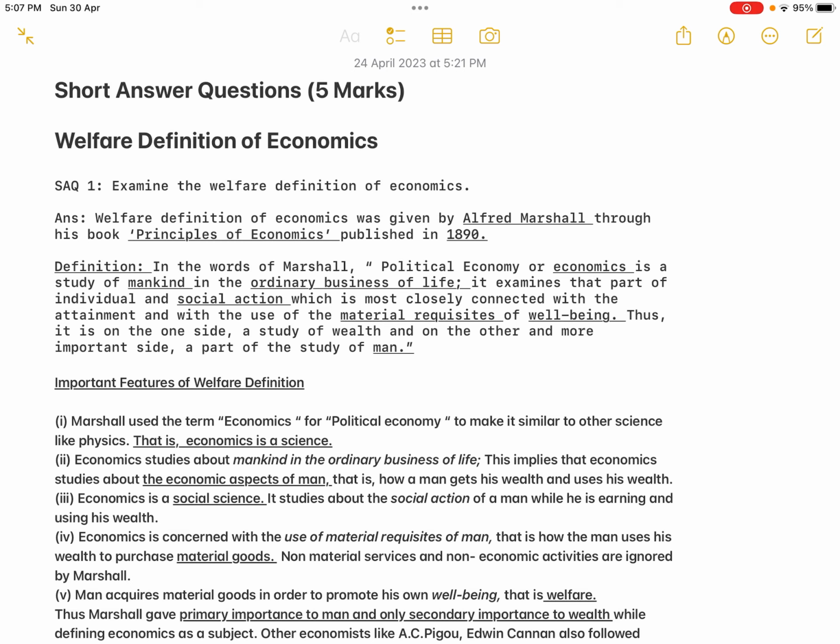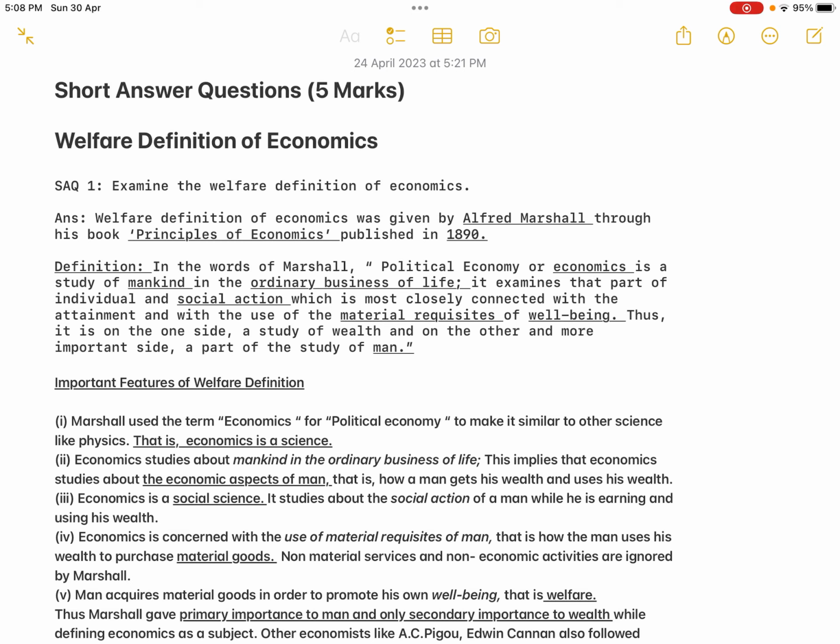The first point: Marshall used the term economics for political economy to make it similar to other sciences like physics. That is, economics is a science, and it can be elevated to the status of science. Now we know that economics is a science, but what does economics study? The next word I have underlined is mankind. Economics studies human beings. Economics studies mankind in the ordinary business of life. The next phrase I have underlined is the ordinary business of life.